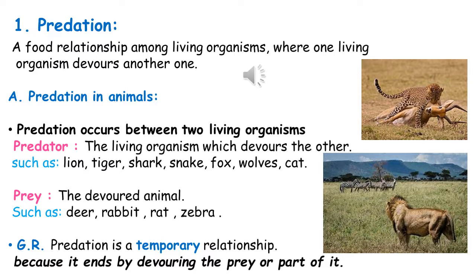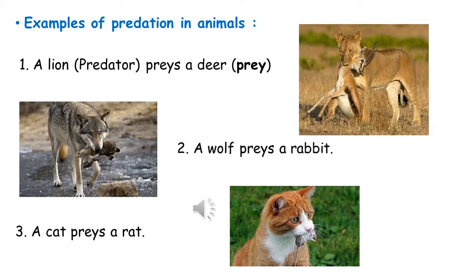Give reason. Predation is a temporary relationship because it ends by devouring the prey or part of it. Examples of predation in animals, such as a lion as a predator preys a deer as a prey, a wolf preys a rabbit, a cat preys a rat.